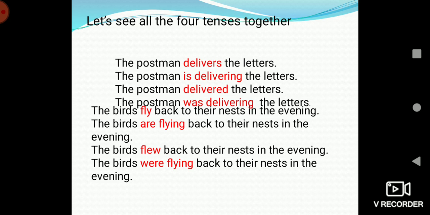So these are the 4 tenses that we have discussed today. I hope you all have understood them properly.